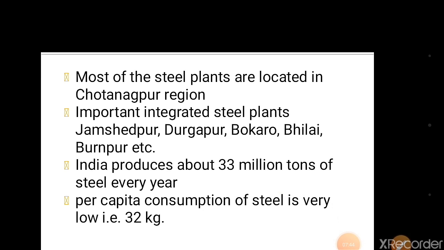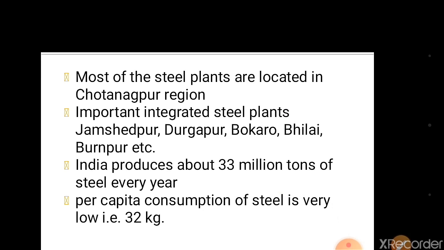Look at the map here. In your book it is given the location of the iron and steel industries. You will look, this is the Chota Nagpur plateau. As you have studied this part, the physical divisions of India, last year in class 9th. Recall that and understand this Chota Nagpur plateau is here.